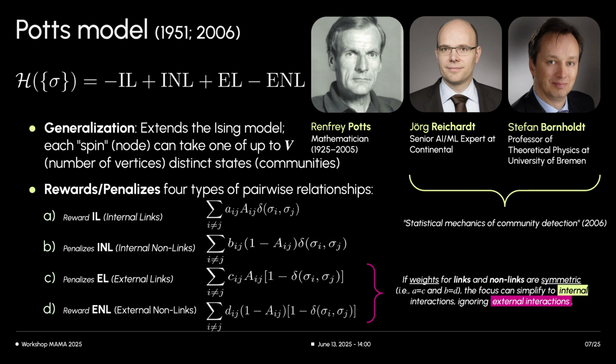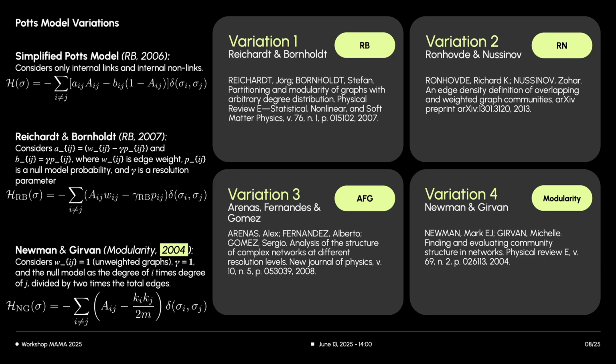Conversely, it penalizes the absence of connections within communities, internal known links, and connections that span across communities, external links. If we assume symmetric weights for links and non-links, we can simplify the Hamiltonian to focus primarily on interactions within communities, effectively ignoring external interactions for simplification. This general Potts framework is powerful because many well-known community detection methods can be derived as specific instances.